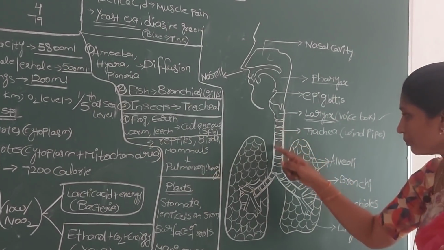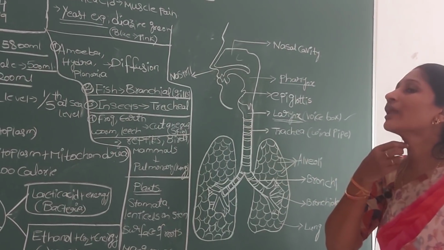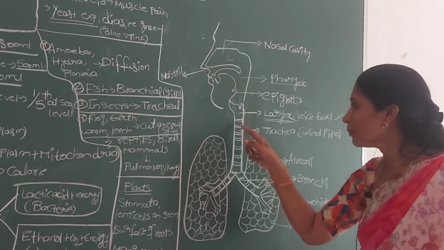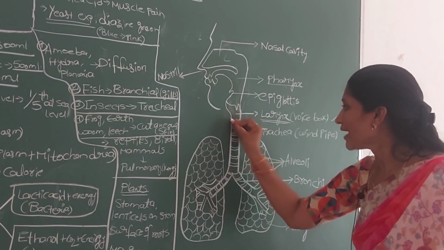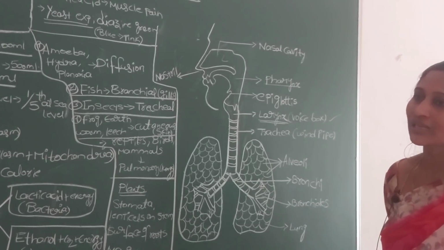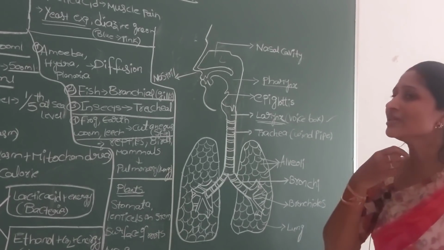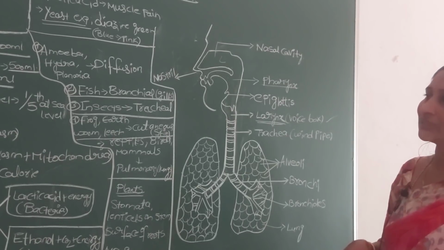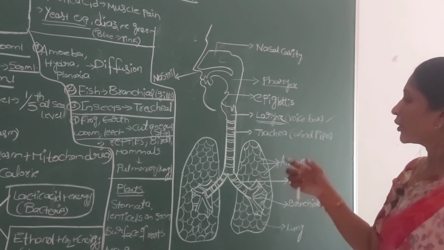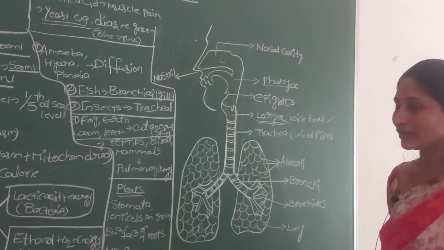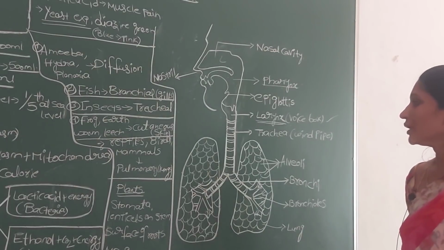This trachea or windpipe runs along your neck, and it is made up of small C-shaped cartilaginous rings. Cartilage means, as you already know, the soft bone. The trachea, along its whole length, is made up of C-shaped cartilaginous rings. These rings help to protect the windpipe from collapsing.